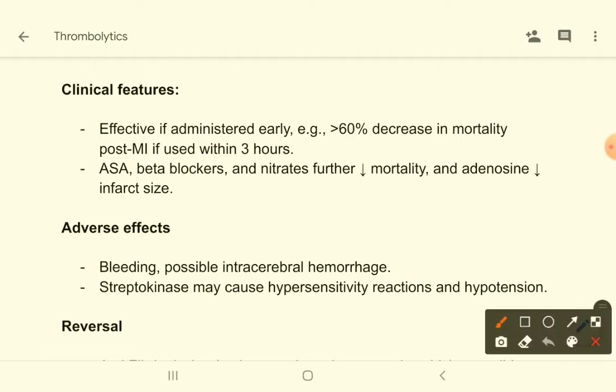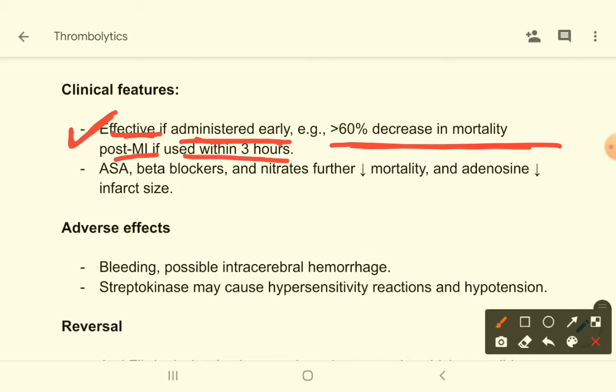So let's see a few points about these things. The thrombolytics are effective if administered early. Okay, more than 60% decrease in mortality post-MI if used within 3 hours. Aspirin and beta blockers, nitrates further decrease mortality, and adenosine decreases infarct size.